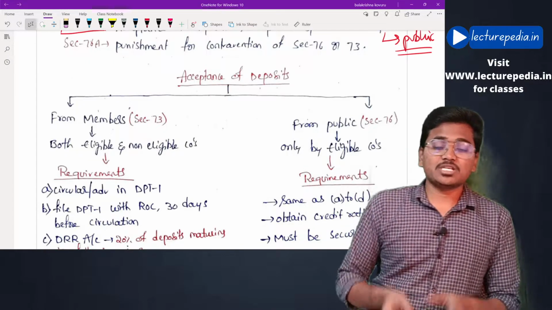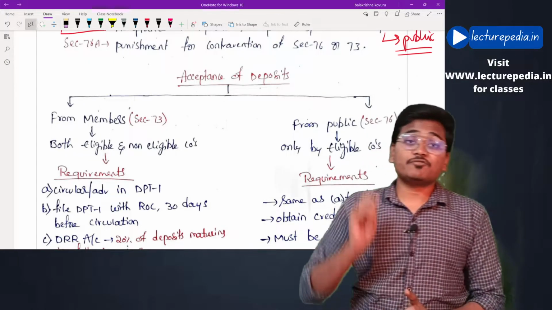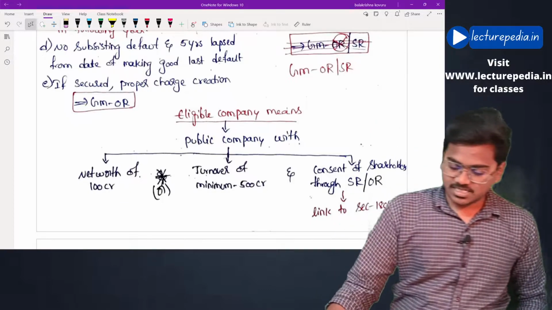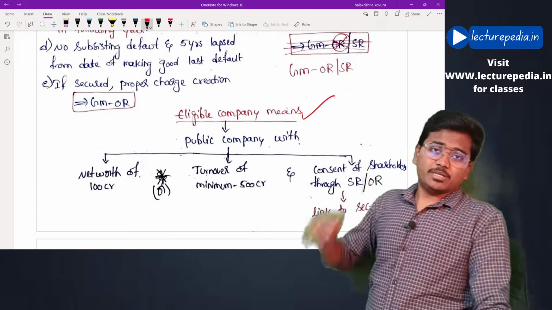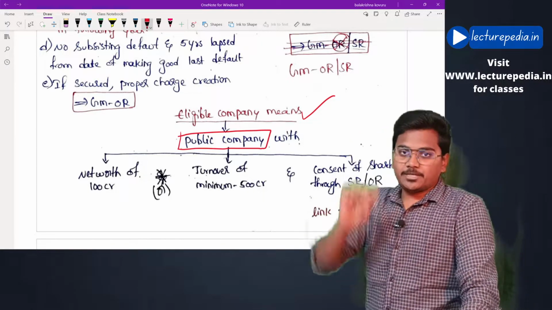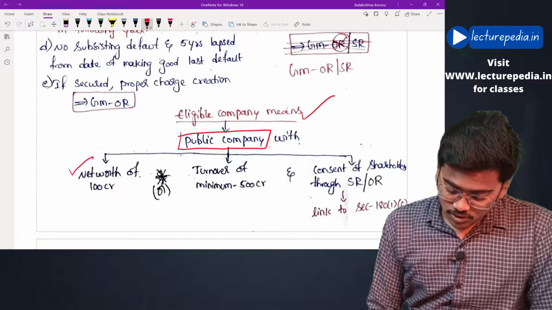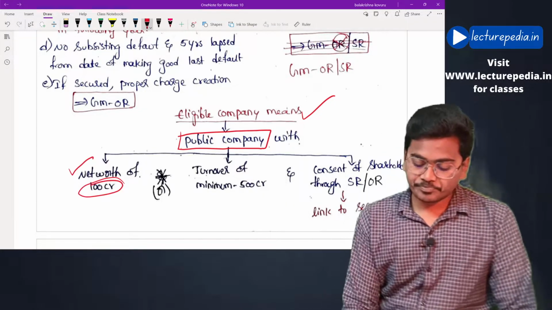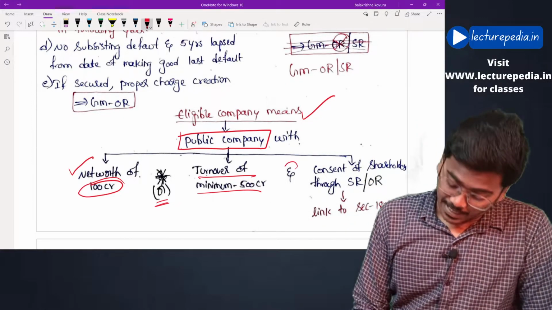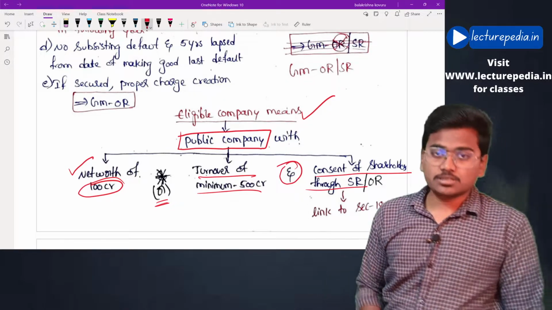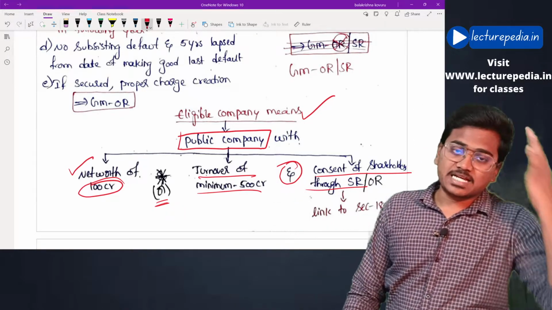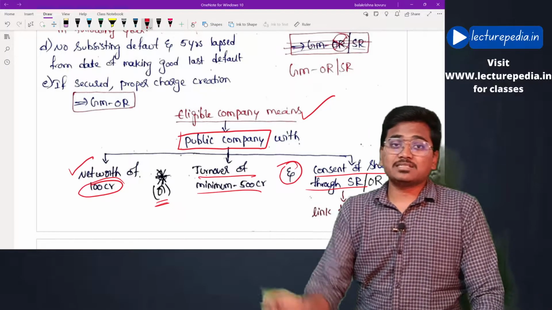Basically, eligible companies means companies which are eligible to raise deposits from public. Now what are these eligible companies? First of all, let us see eligible companies. Here is the definition. Eligible company means a public company with net worth of 100 crore or more, or turnover of minimum 500 crores, and consent of shareholders either through special resolution or through ordinary resolution. If these 3 conditions are satisfied, then that particular company will be known as eligible company.